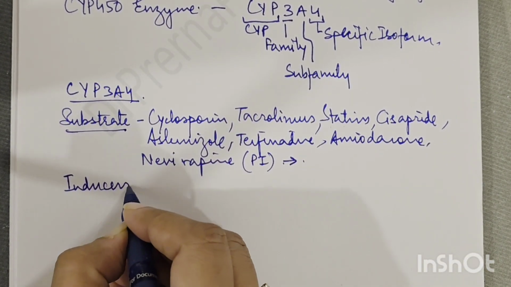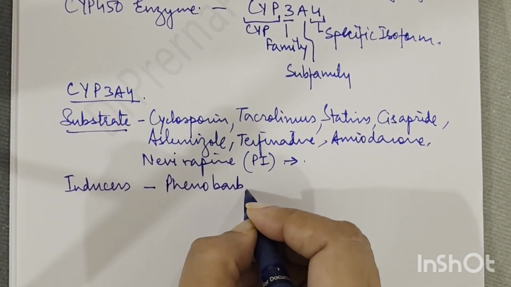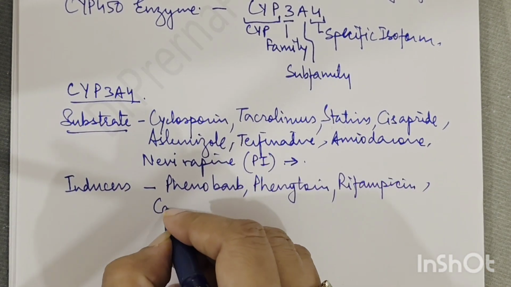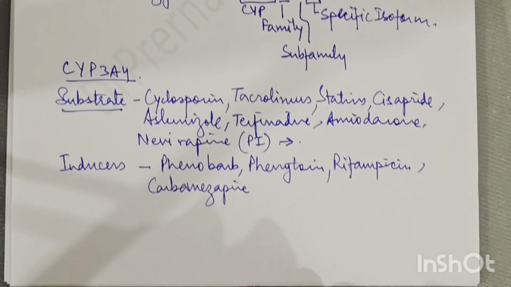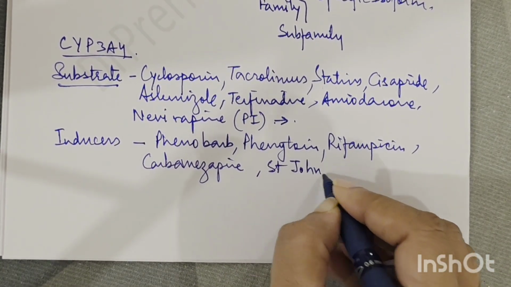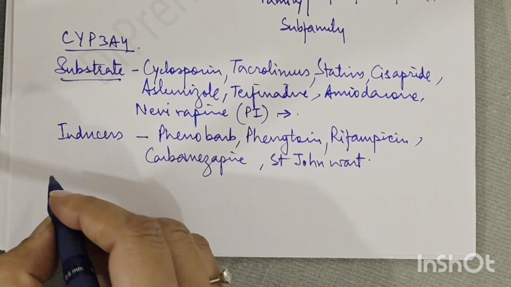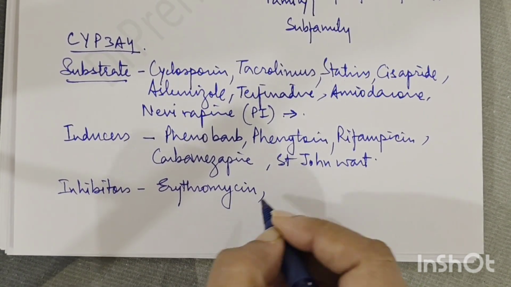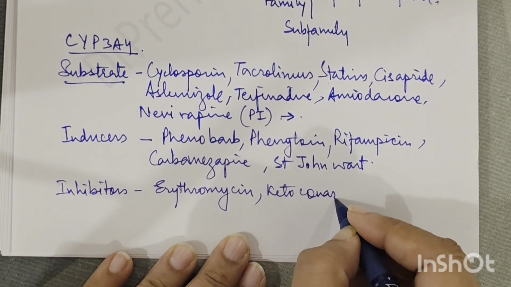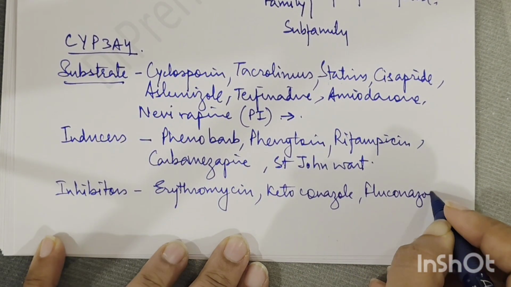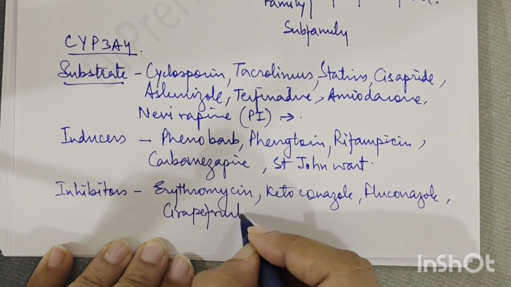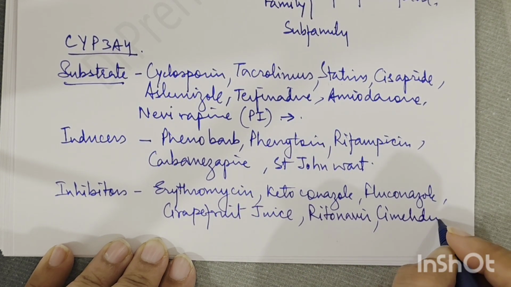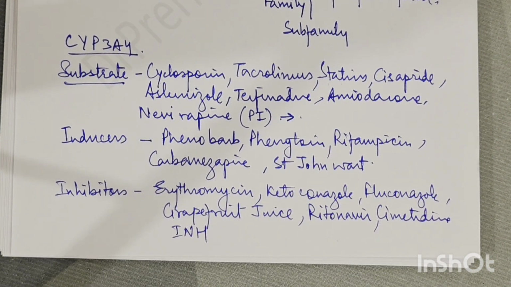Then what are the inducers? Inducers: phenobarbital, phenytoin, rifampicin, carbamazepine, St. John's wort. These are the things which can induce CYP3A4. What come in the inhibitors? Erythromycin, ketoconazole, fluconazole, grapefruit juice, ritonavir, cimetidine, and isoniazid. So these are the drugs which can inhibit the cytochrome P3A4 enzyme.